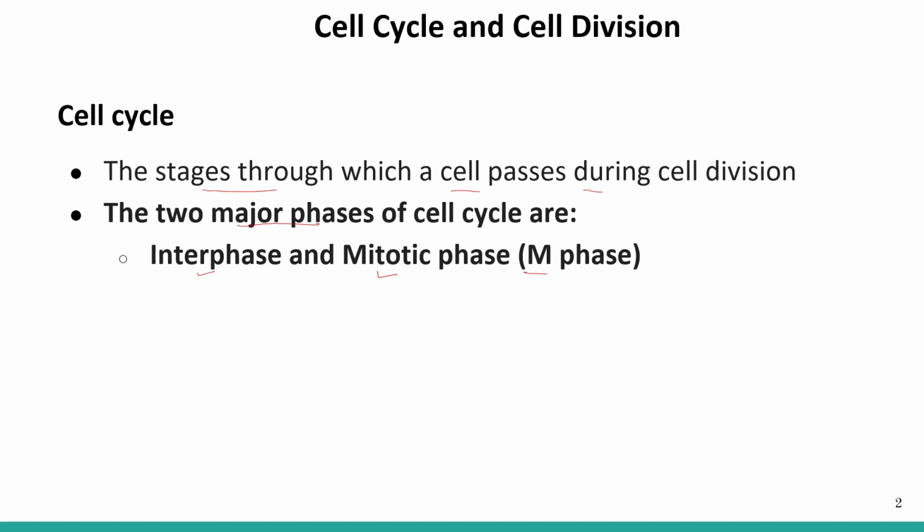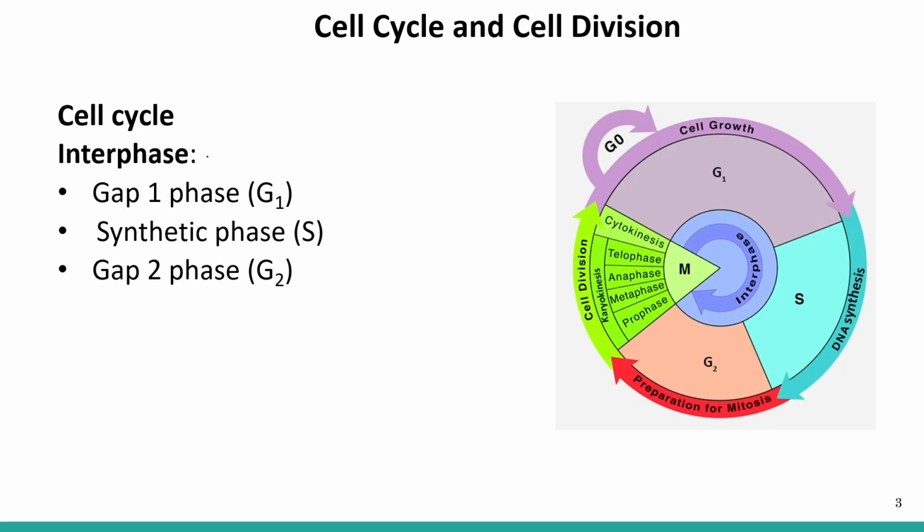Now let's study about interphase and mitotic phase in detail. First we'll talk about the interphase. So interphase is further subdivided into three subphases. First is the G1 phase, also known as the gap 1 phase. Then after G1 we have the S phase, known as the synthetic phase. And after synthetic phase we have the G2 phase, also known as the gap 2 phase.